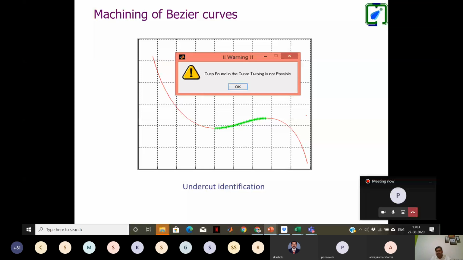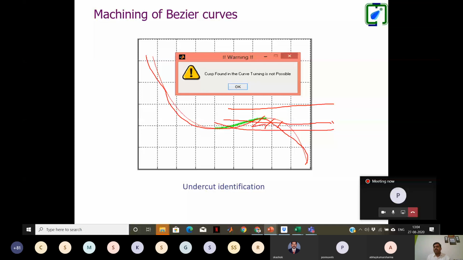Every time my tool will come in this way. So up to this point, my tool can come. But when this tool approaches this point, what will happen? Even at this point, this material will be removed, which we do not want to remove, right? We want this profile to be generated clearly. So in this situation, I need to go for the pattern repeating cycle, which follows exactly the profile we have, right?